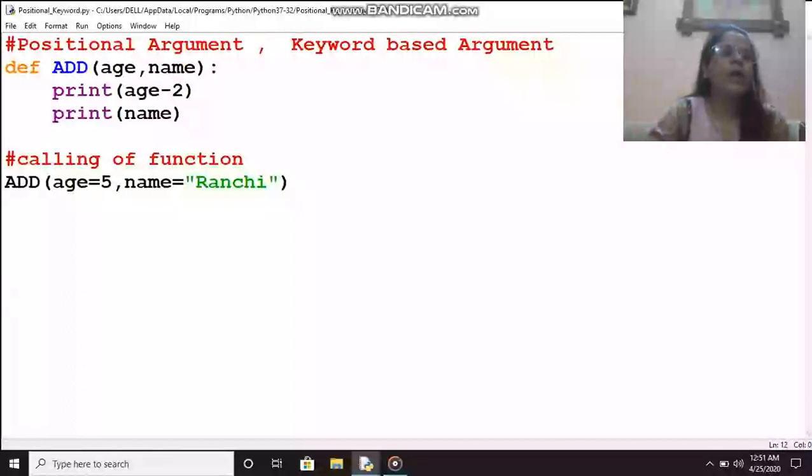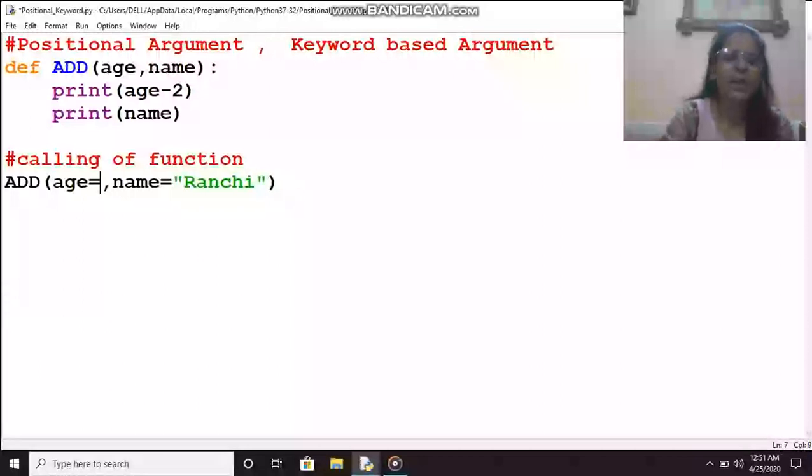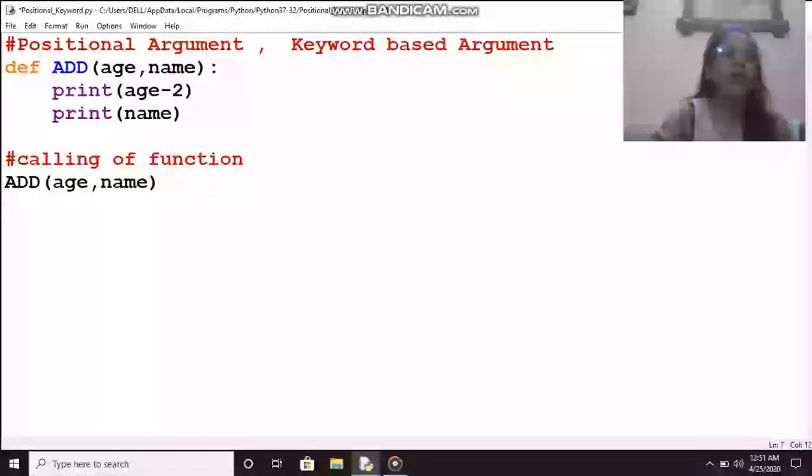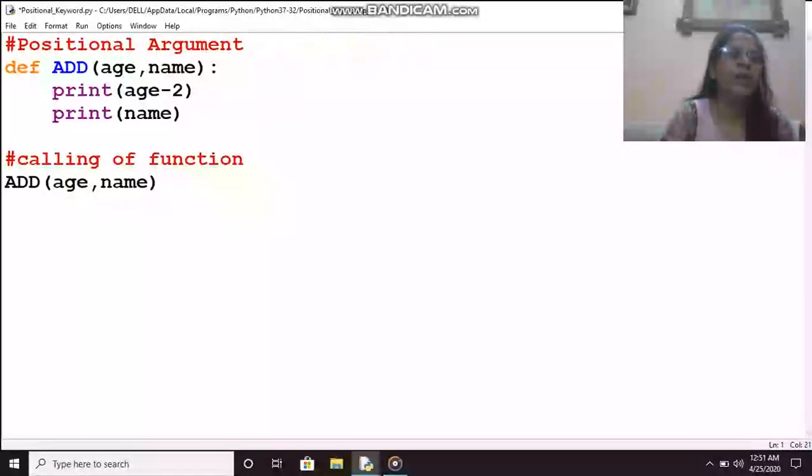So first we'll go with the example of positional argument. Normally whatever we do, that is the positional argument. In this example you can see I have created a function add having two arguments, age and name, and then some coding is there.